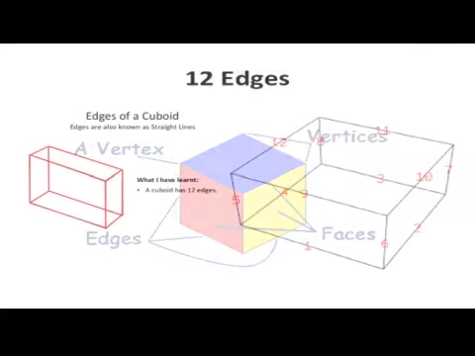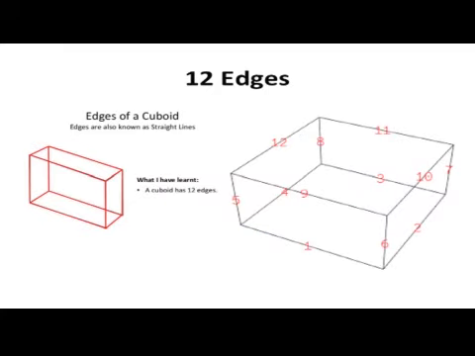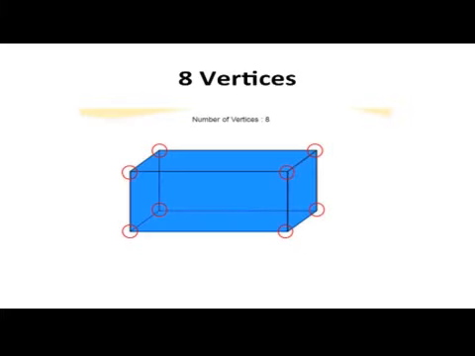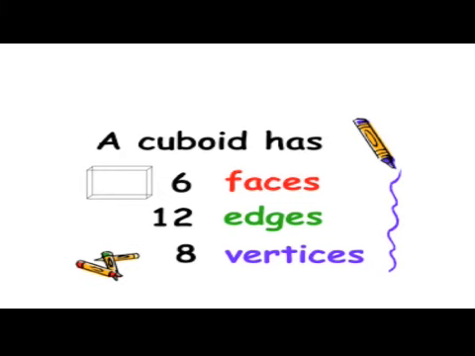Edges. 2 adjacent faces of a cuboid meet in a line segment called an edge of the cuboid. A cuboid has 12 edges. Vertices. 3 edges of a cuboid meet at a point called a vertex. A cuboid has 8 vertices. Thus, a cuboid has 6 rectangular faces, 12 edges and 8 vertices.